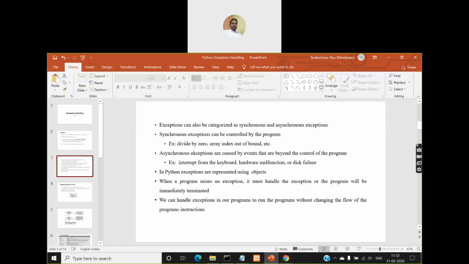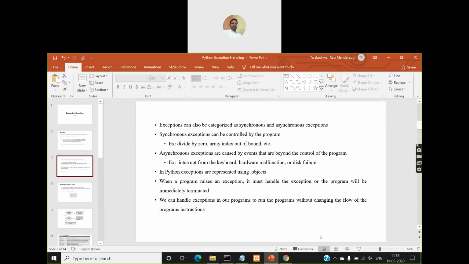Even in Python, these are represented using objects only, just like in Java. So whenever an exception occurs, an object for a particular predefined class type will be automatically created and thrown. Okay, so instead of using the term throw, which we normally use in Java, we'll not use the term throw. Instead we'll use the term raise or raising. So when a program raises an exception, it must handle the exception or the program will be immediately terminated. If you don't handle that exception, the program will be terminated.